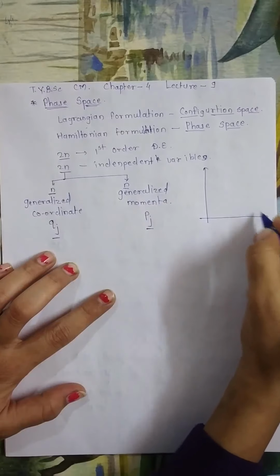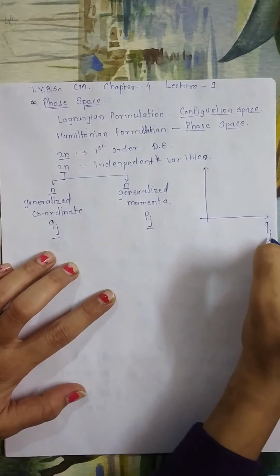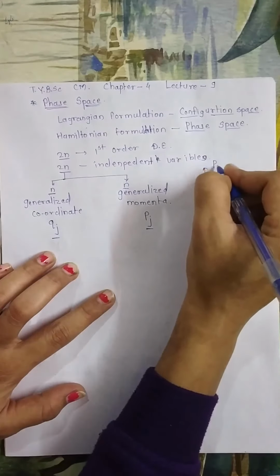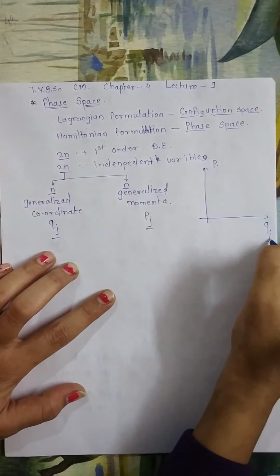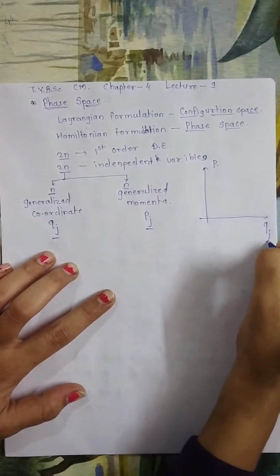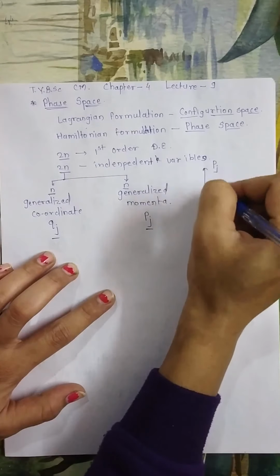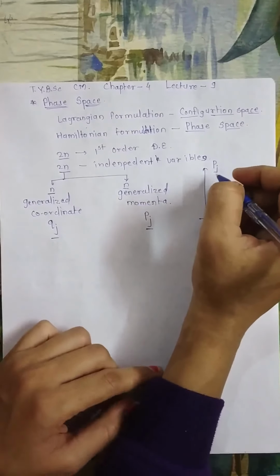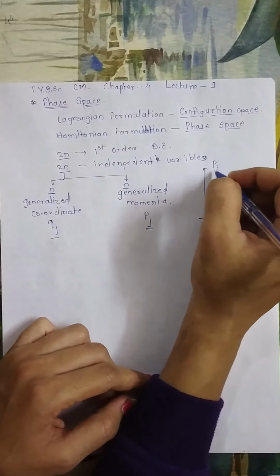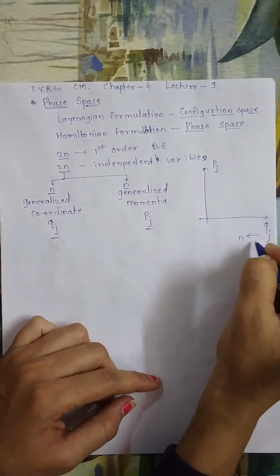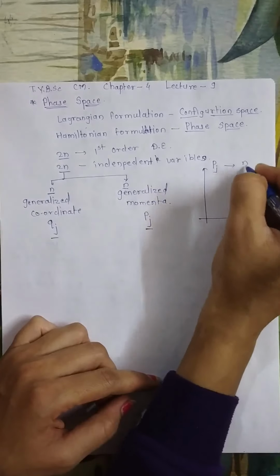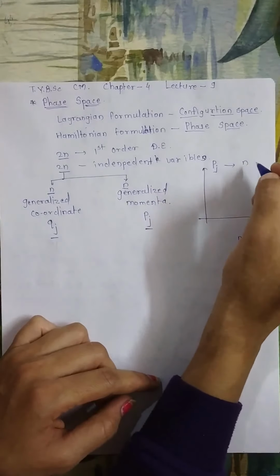On the horizontal axis we took the generalized coordinates, which are qj, and on the vertical axis we took the generalized momenta. So these are a total of n generalized coordinates and n generalized momenta.